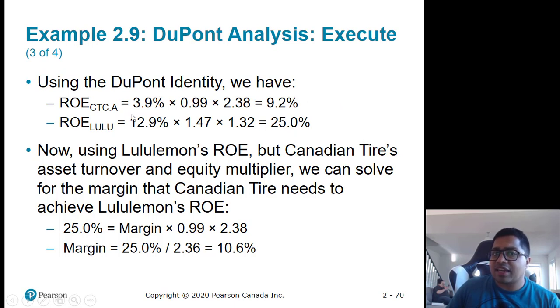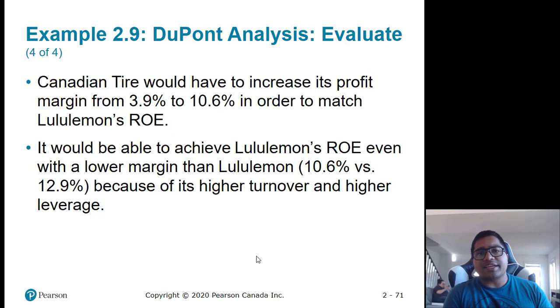So if Canadian Tire wants to match it, you cannot change asset turnover much because your assets are already, like, it has huge factories and stuff, and it cannot take on more debt. So what you can do is improve margins. It would need to improve its margins to 10.6% to match Lululemon's efficiency. So Canadian Tire would need to increase its margin from 3.9 to 10.6% to match Lululemon's ROE.